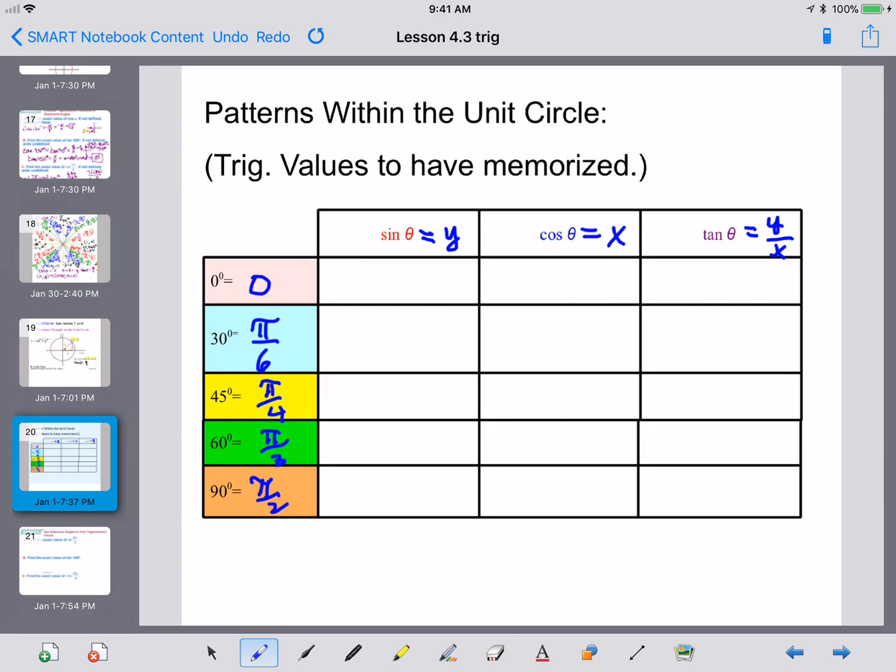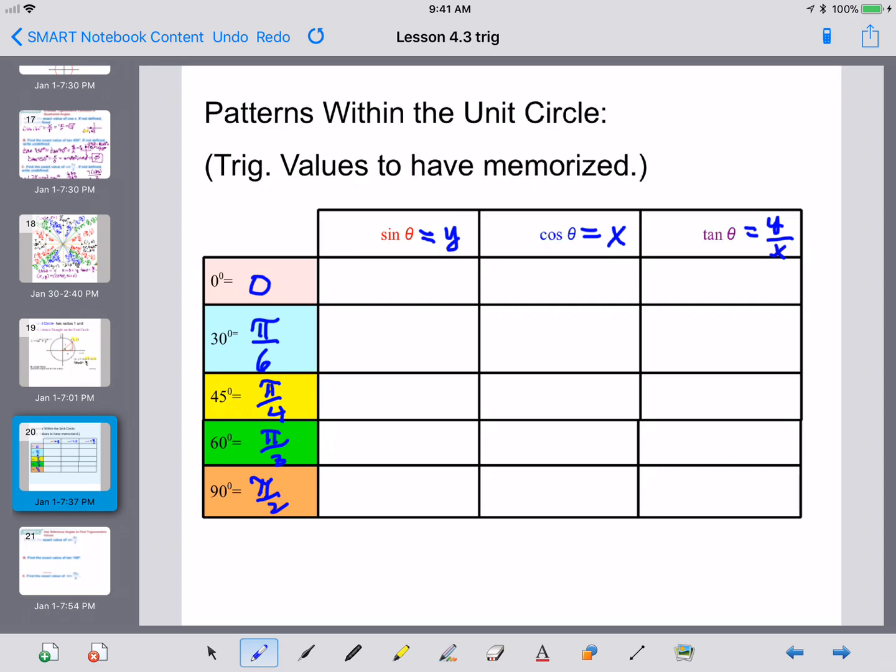There's not a super clear pattern there, but one of the things you might notice is 30 and 60 are halves of each other, and so their fraction doubles. 45 and 90 are halves of each other, their fractions double. Look at the denominators. The denominators keep getting smaller as we go up. There's just a few little patterns there. Now let's take a look at how we want to find or fill in this chart.